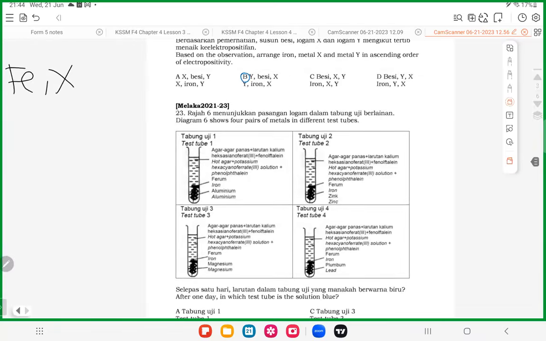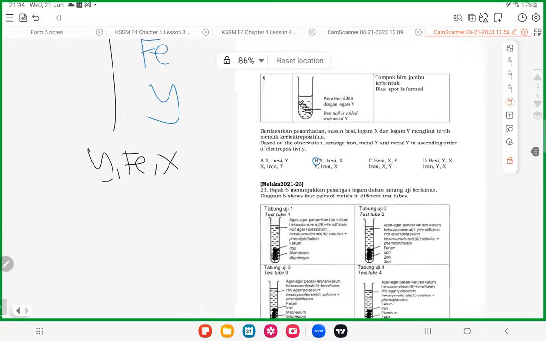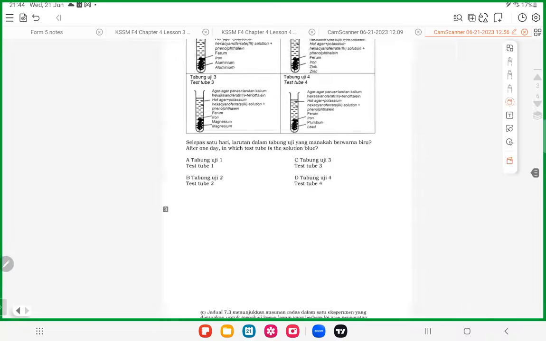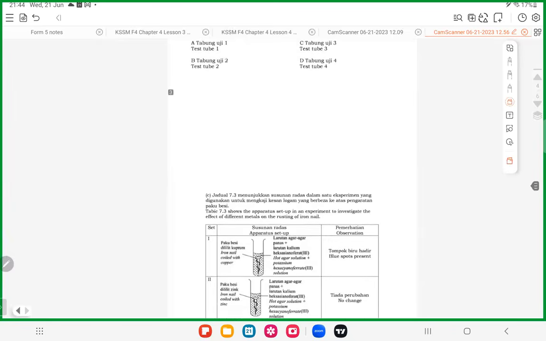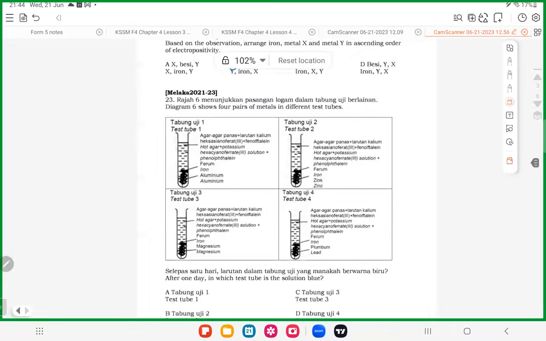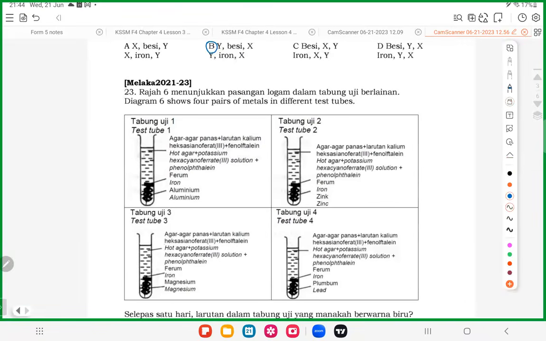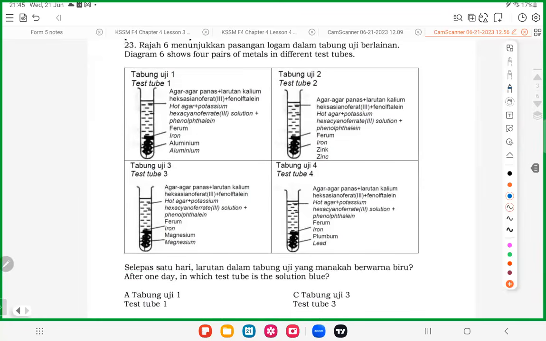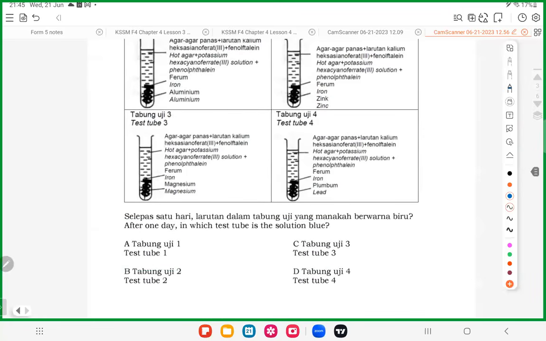Okay, next one. All right, the next question is another way they ask the question, not very hard. It's quite easy as well. Just another way of asking. So you can see here, this question coming from Malacca 2021 trial exam paper. So you have 4 test tubes, 1, 2, 3, 4. The question asks, after 1 day, which test tube turns blue?